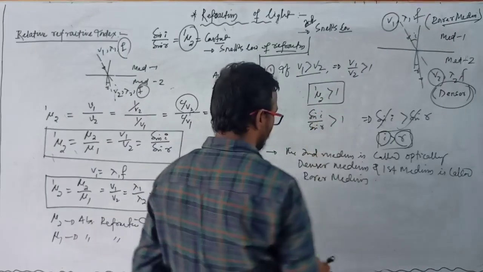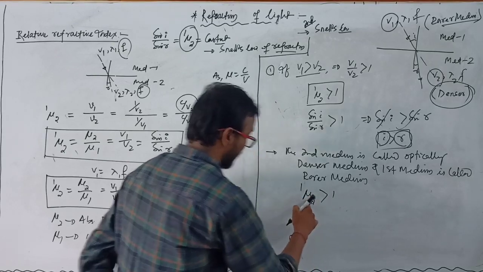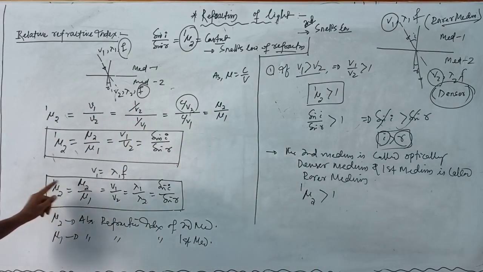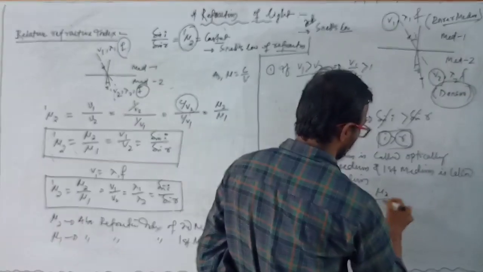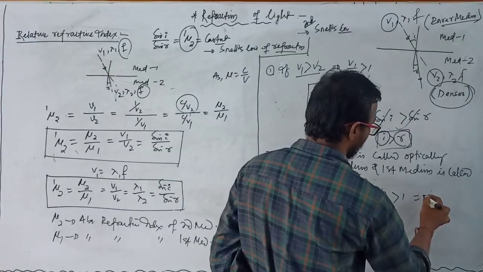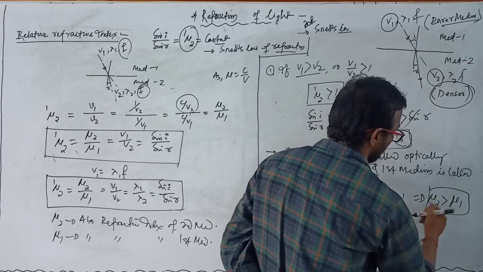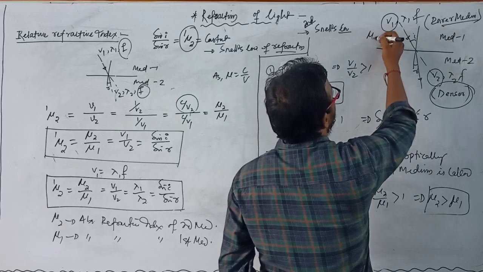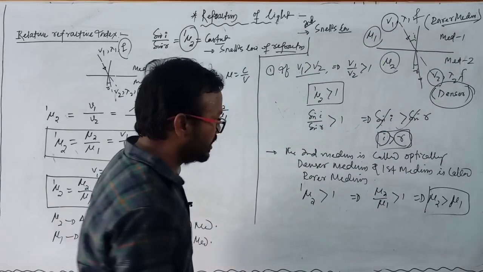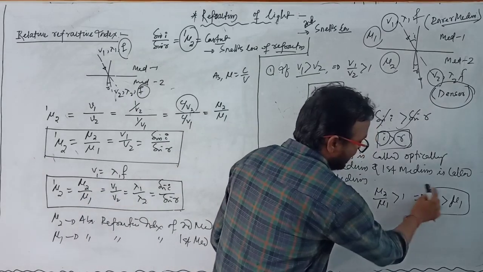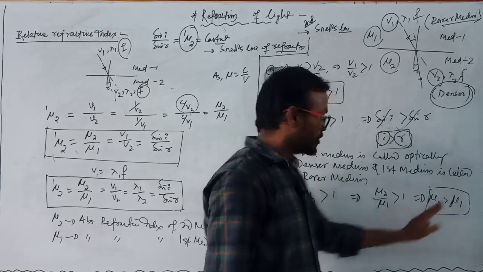And this relation you can write also, that is mu 2 1 greater than 1, and what is mu 2 1? Mu 2 1 is equal to mu 2 by mu 1, which is equal to mu 2 divided by 1 greater than 1, and here mu 2 greater than mu 1. So what is mu 2 greater than mu 1? Here this is refractive index mu 1, and here refractive index mu 2. That means absolute refractive index in second medium with respect to first medium. Clear?